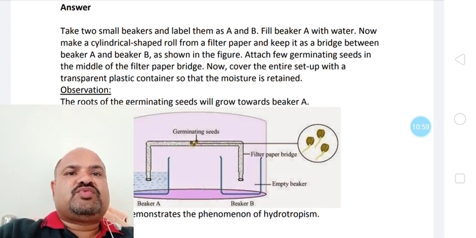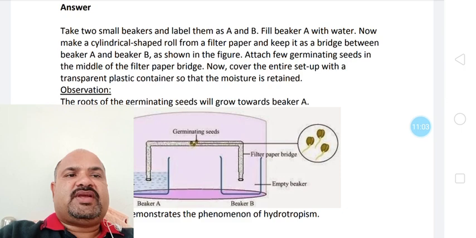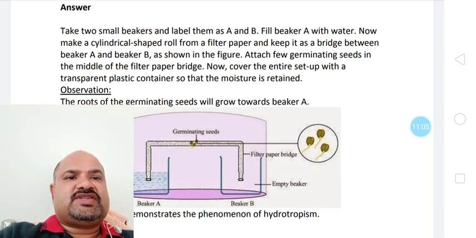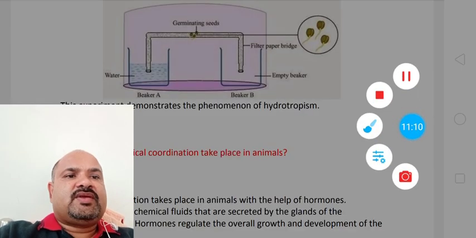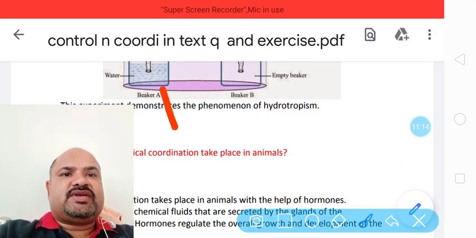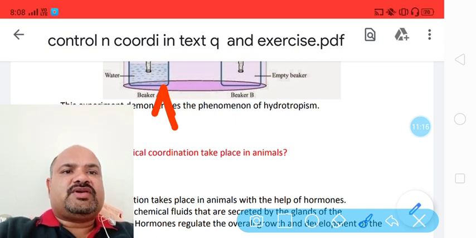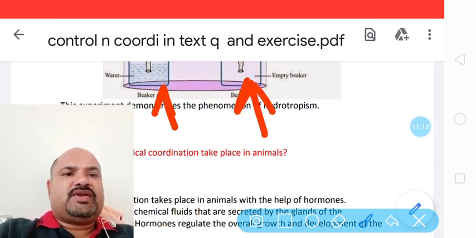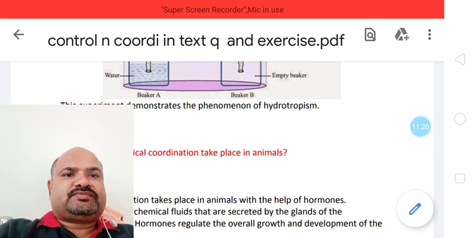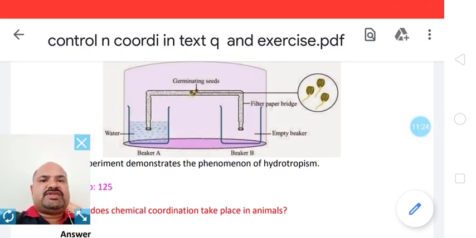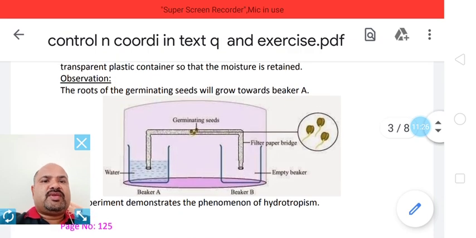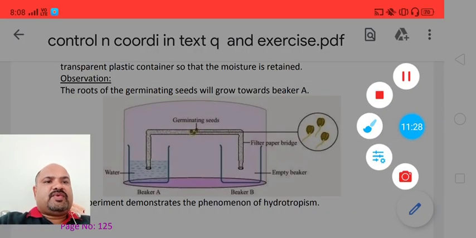The answer to this question is: take two small beakers and label them as A and B. Fill beaker A with water. I will just explain this experiment very quickly. We have to take two beakers. Beaker A we have to fill up with water, beaker B we have to keep empty, and after this we have to bridge these two beakers with the help of a